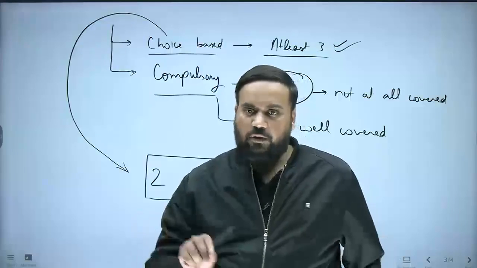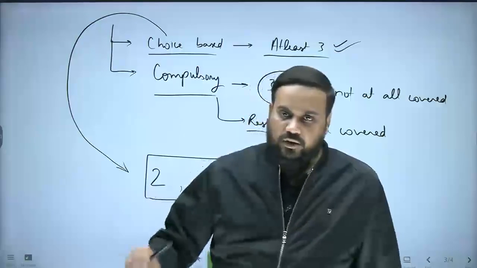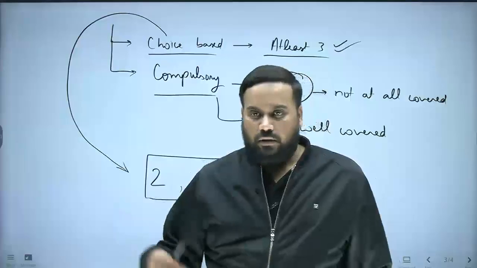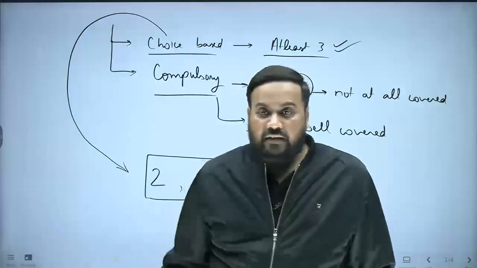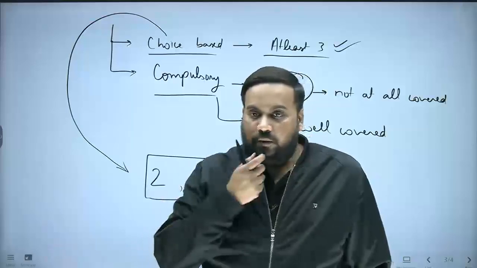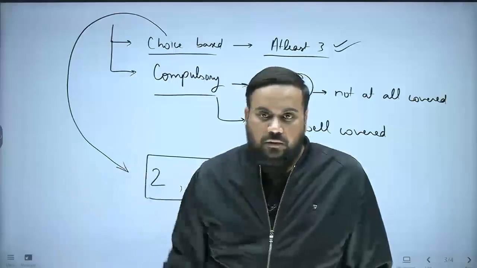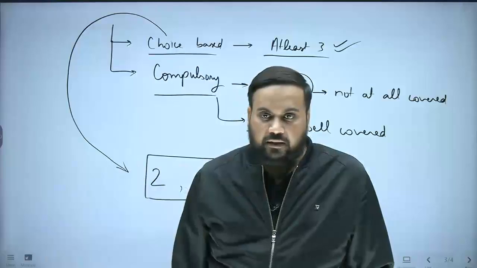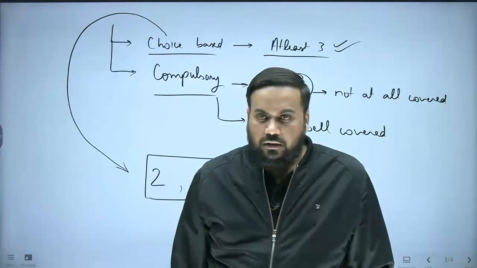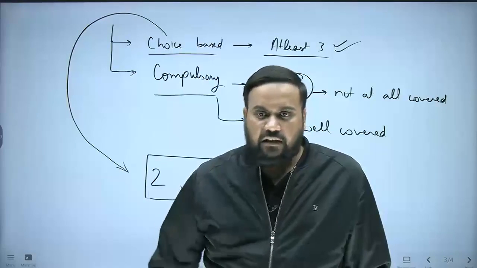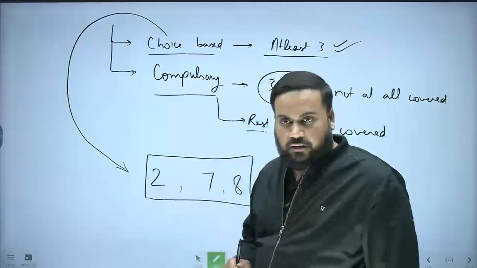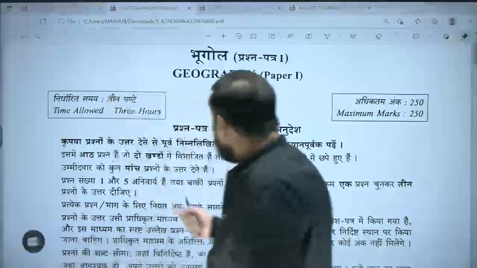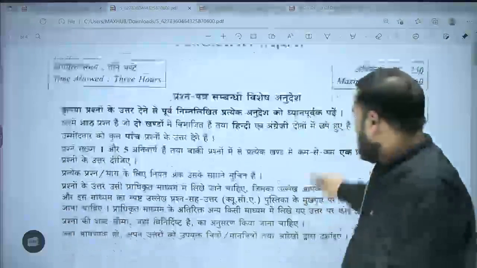And if you are able to put a little bit of your inputs in the form of good drawings, good diagrams, citing some examples here and there, you will very easily cross over 60% in these questions. ठीक है? अगर मैं पहले choice पे जाता हूँ, फिर I'll come back to the compulsory questions.